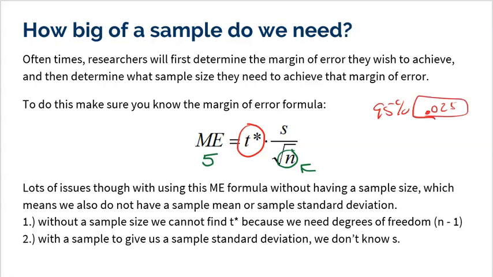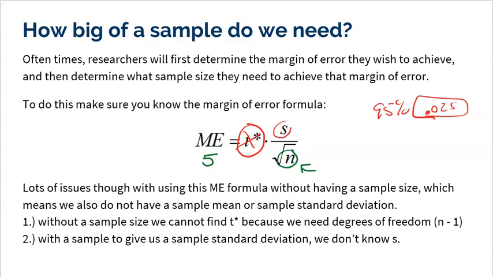But to find T star, I also need my degrees of freedom. But I can't find degrees of freedom because degrees of freedom is your sample size minus 1. And I don't even know my sample size yet. Remember, I'm solving for my sample size. So I actually can't use T star. And we'll talk about how we could adjust for that in a minute.